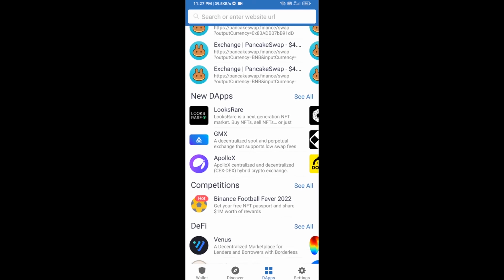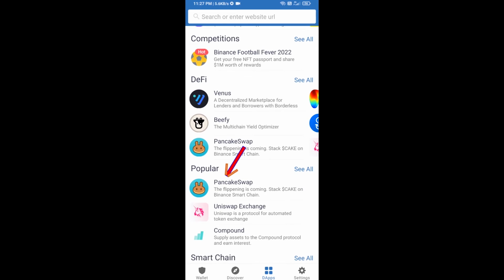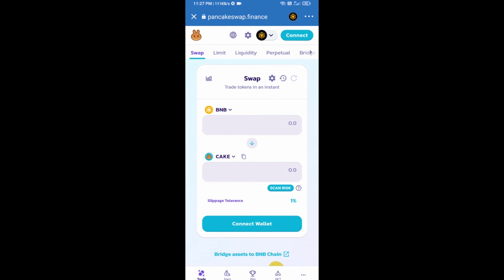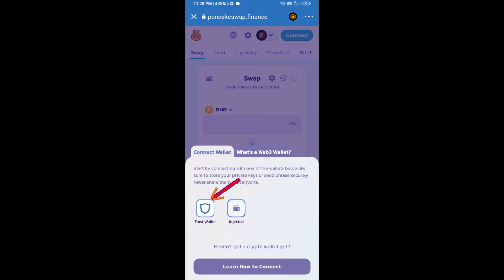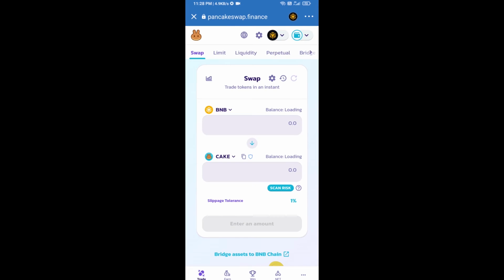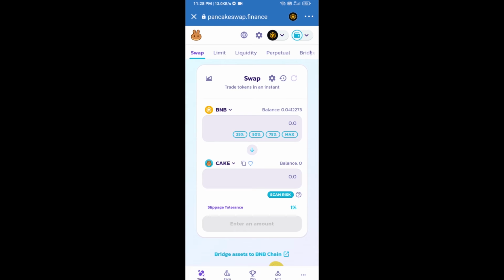and go to PancakeSwap exchange. Click on PancakeSwap. After that, you will connect the PancakeSwap exchange to Trust Wallet. Click on Connect Wallet. Then click on Trust Wallet. So Trust Wallet has been successfully connected to PancakeSwap exchange.